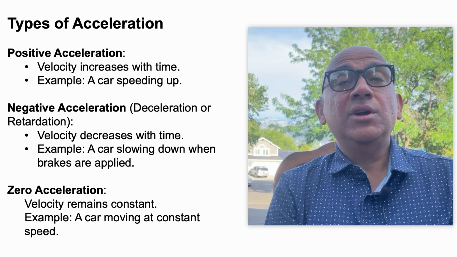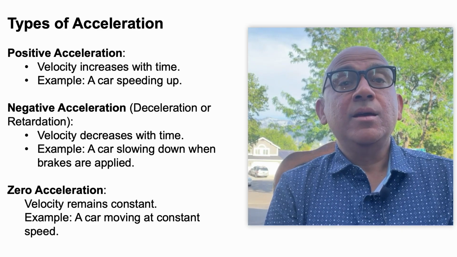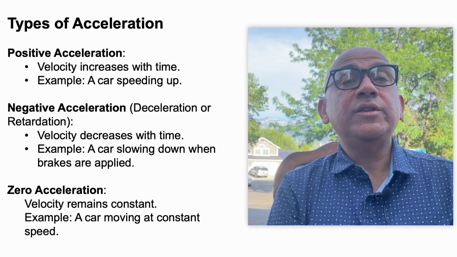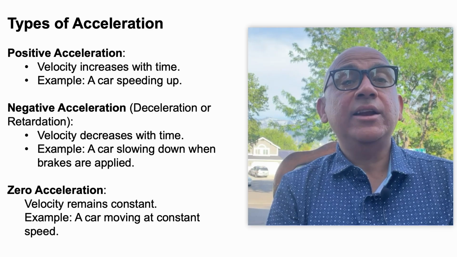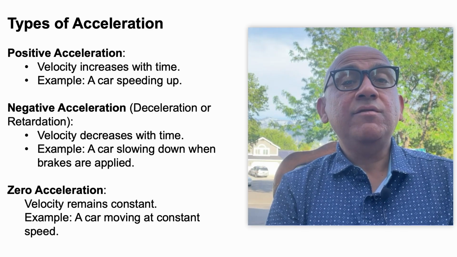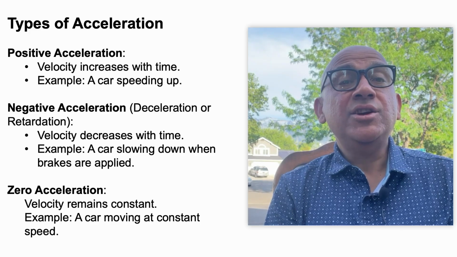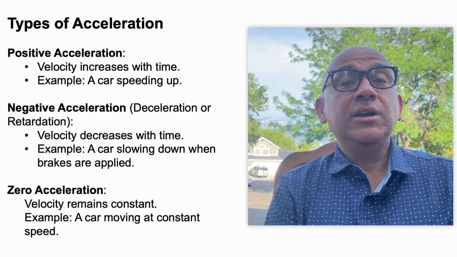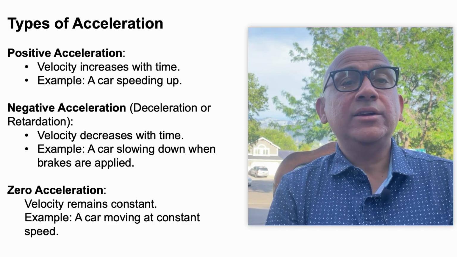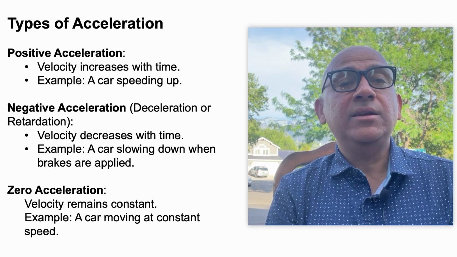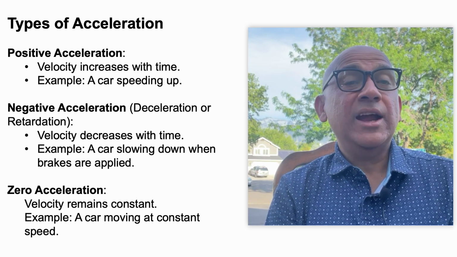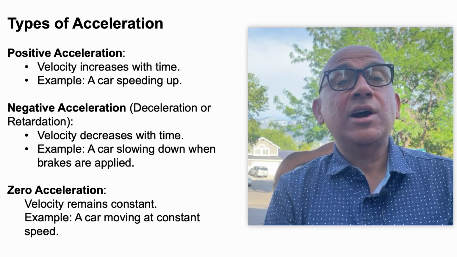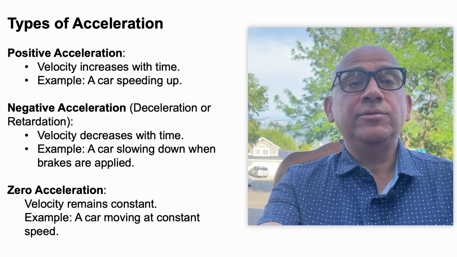Now, coming to types of accelerations. Acceleration can be positive, where the velocity increases with time, for example a car speeding up. It can be negative, deceleration or retardation is a word for that, and here the velocity decreases with time, for example a car slowing down when brakes are applied. And it is also possible to have 0 acceleration. So, velocity remains constant, for example a car moving at a constant speed.